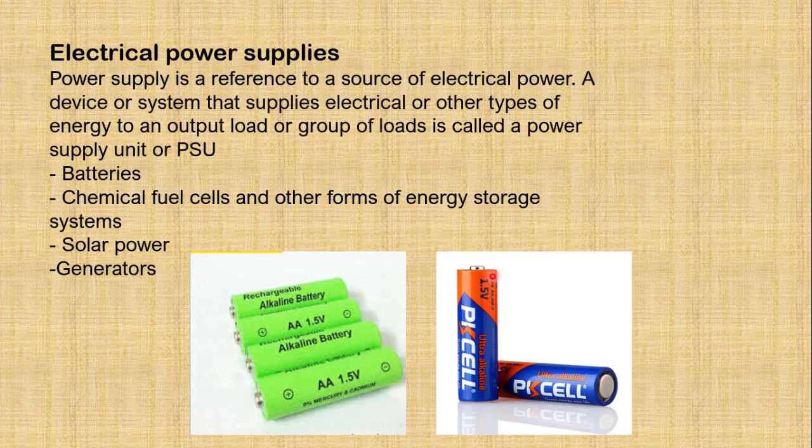What is written over there? 1.5 V. What is written here? 1.5 V. So it means these cells have some power which is shown by a certain value. These are named as voltage.